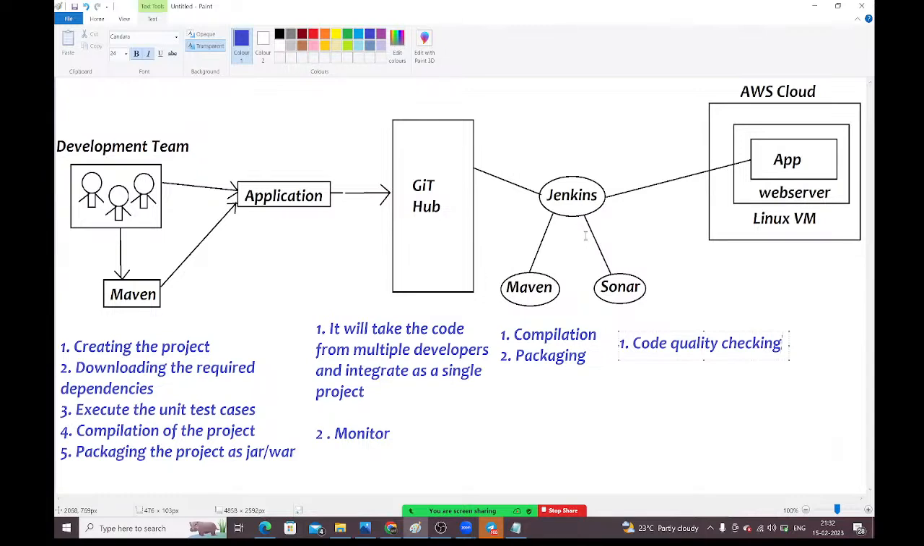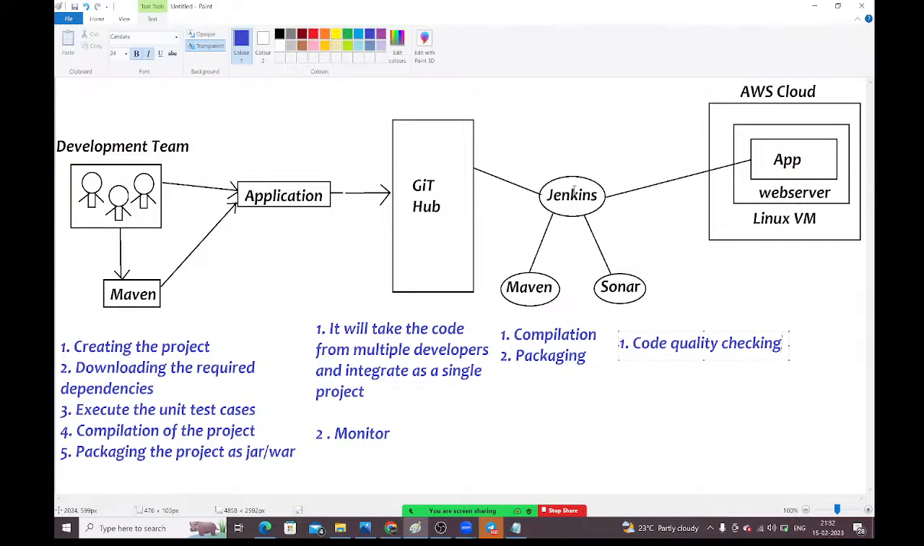See, guys, have a look into this diagram. Developers will create the project by using Maven, right? And the developers will upload that project into the GitHub repository. GitHub will take the code. See here, multiple developers are available. GitHub will take the code from the multiple developers and integrate that code as a single project. And GitHub is monitoring who is downloading the code, who is uploading the code, what changes, who is doing what changes, everything it will monitor.